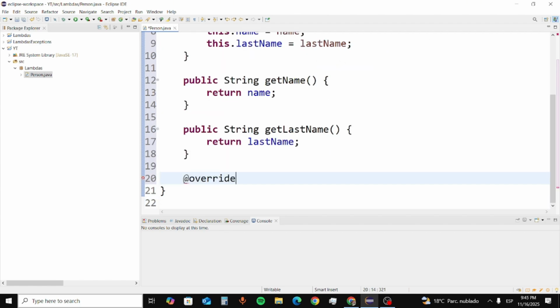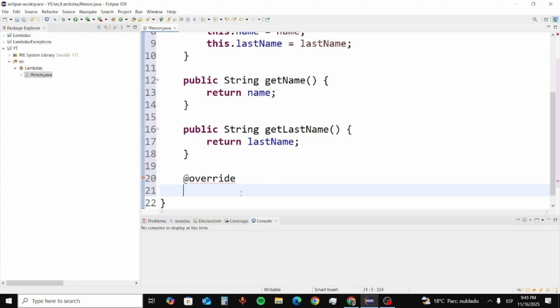Also I'm going to add the toString function. This toString allows me, when I print the reference of the object that I created or will create, to print just the name and last name, or whatever I want to show using the reference.